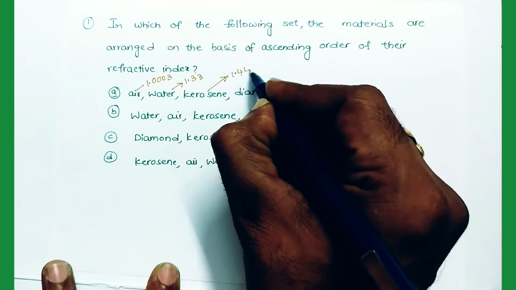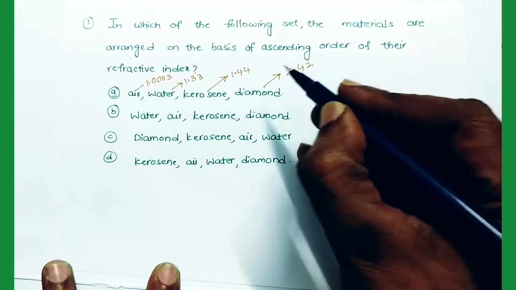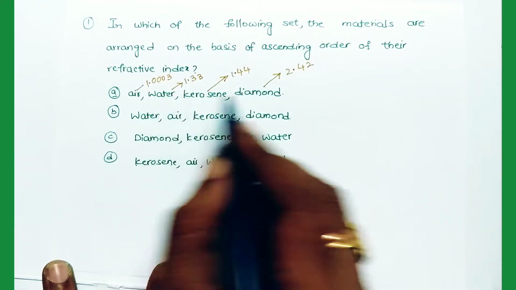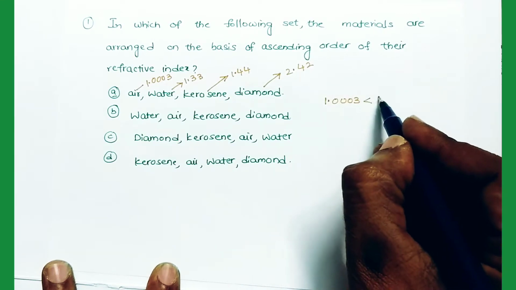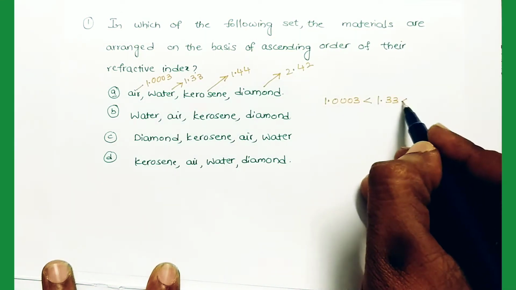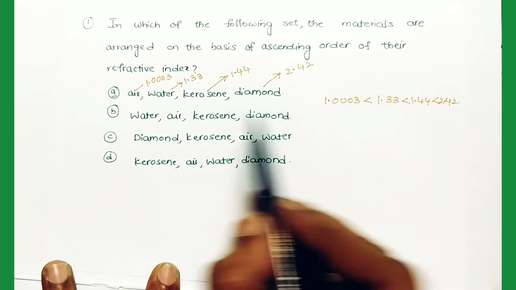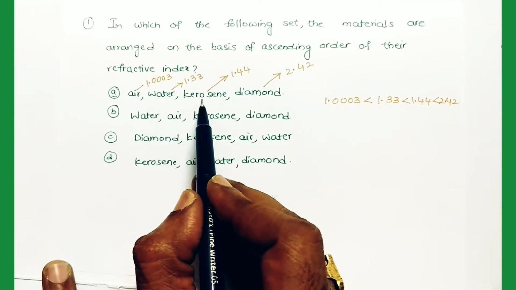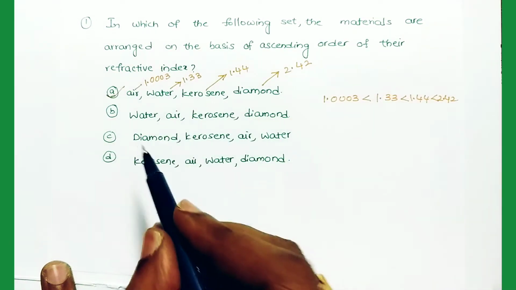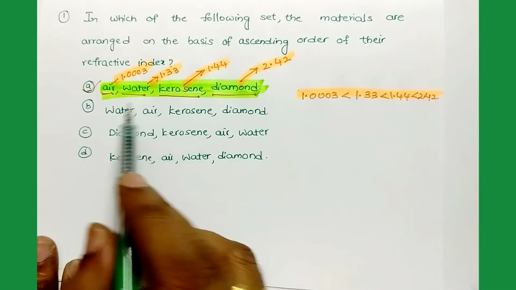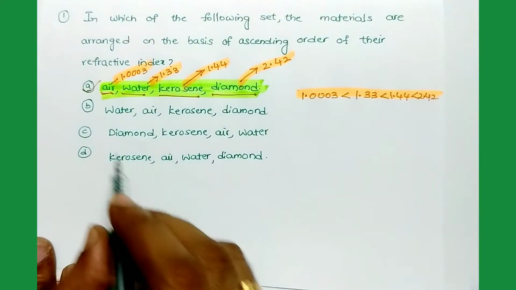1.44, and for diamond it is 2.42. So the ascending order of the refractive indices is 1.0003 is less than 1.33 is less than 1.44 is less than 2.42. That means air is less than water is less than kerosene is less than diamond. So option A is the answer. Option A is the correct order of ascending refractive indices.